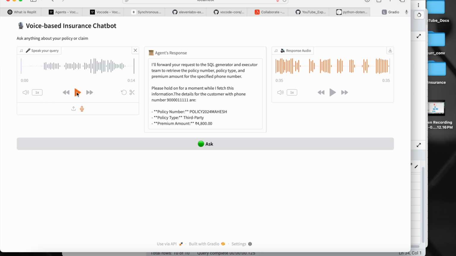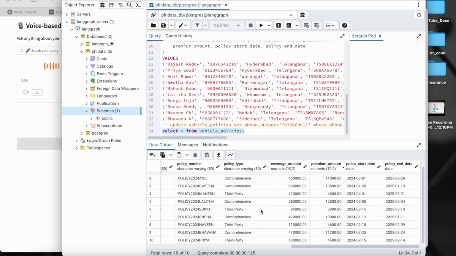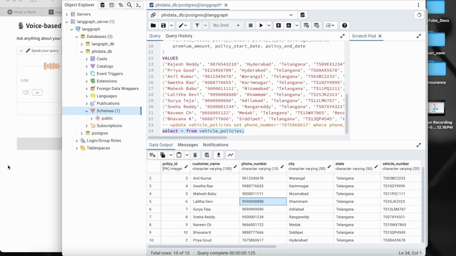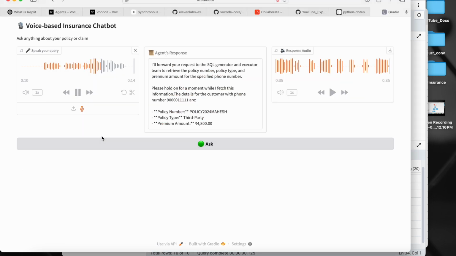So this is what I have recorded as audio. For the phone number 999-000-8888, can you please tell me the policy number, policy type, coverage amount, premium amount?